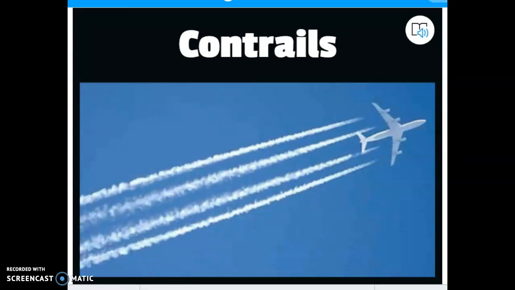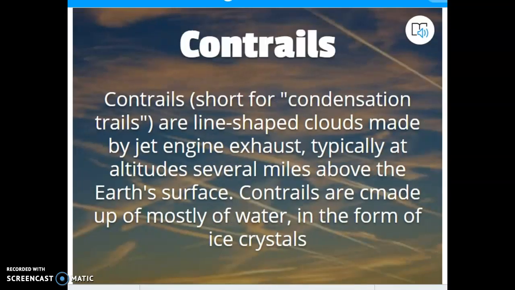Contrails, believe it or not, are actually classified as a cloud. The word is shortened: "con" plus "trail," so this con word is coming out of the back of the jet and making a cloud. There was something we studied that was cloud formation, and if you guessed it, you are correct. Condensation is cloud formation.